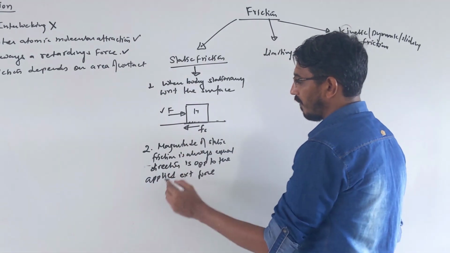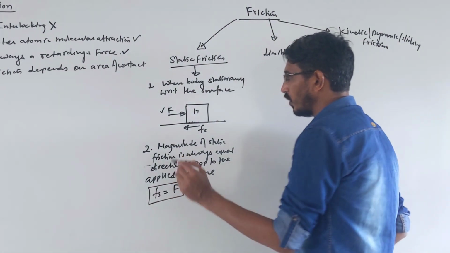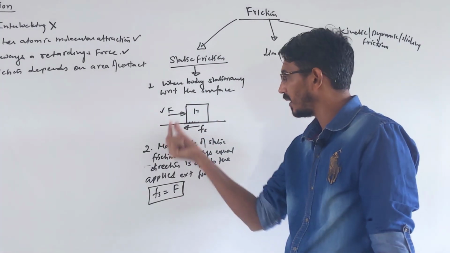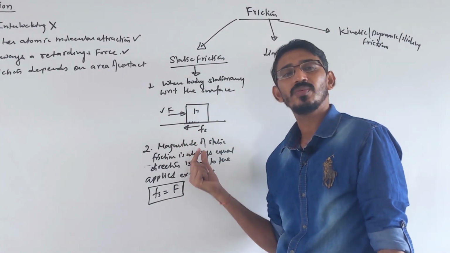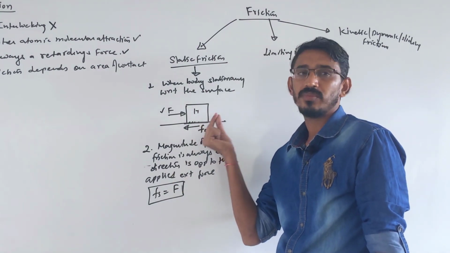Simply, Fs is nothing but how much force you are applying. You apply 1 Newton, then static friction will be 1 Newton. You apply 10 Newton, the static friction also becomes 10 Newton. This will happen till the body starts moving.